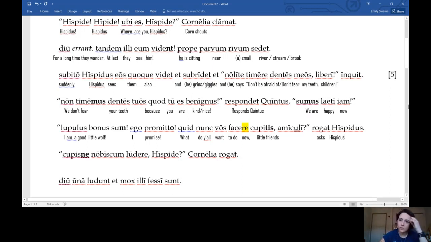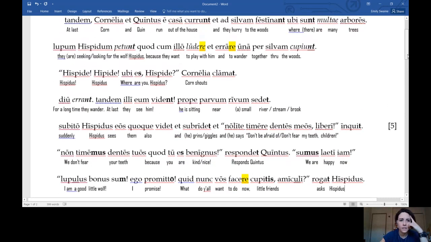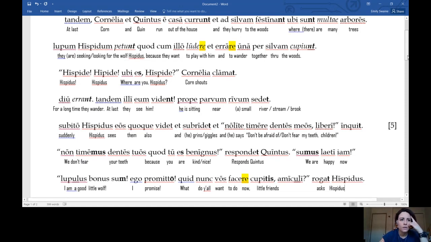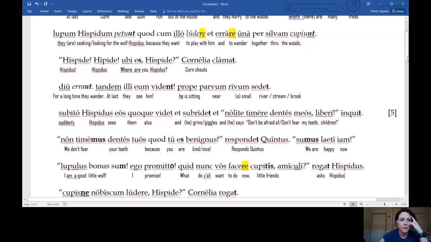Okay, let's just read what we have so far just to make sure we're good on context. Context keeps us knowing what's going on so that we can translate it correctly. So we have here, at last, Cornelia and Quintus run out of the house and they hurry to the woods where there are many trees. They are seeking the wolf Hispidus because they want to play with him and to wander together through the woods.